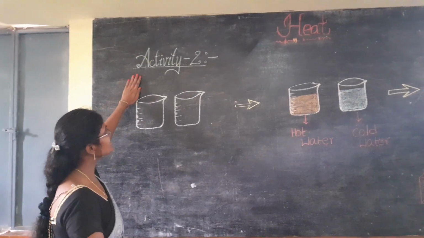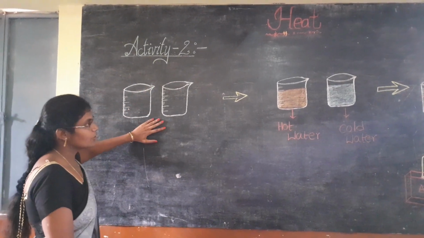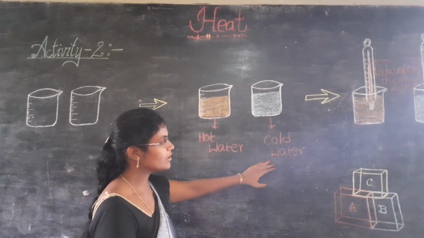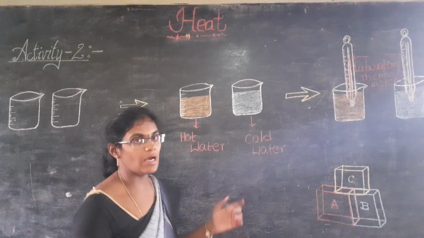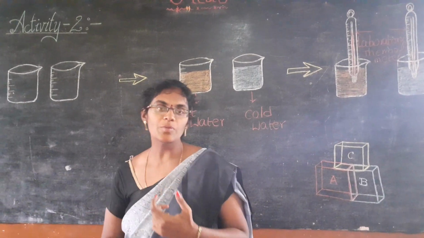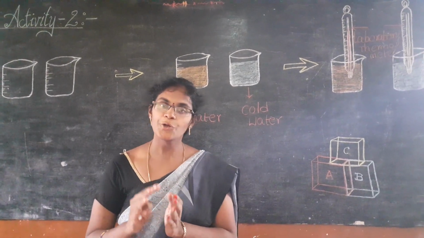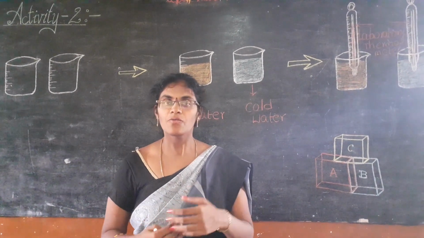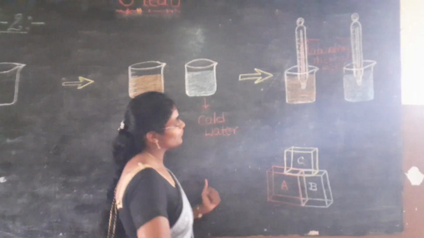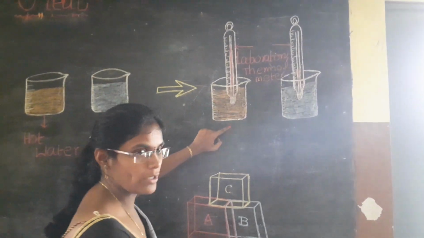Our next topic is activity 2. Take two beakers and fill one with hot water and another with cold water. Take a laboratory thermometer. Here we don't use a clinical thermometer. A clinical thermometer is used only for measuring human and animal body temperature. For laboratory purposes we use only a laboratory thermometer. So take a laboratory thermometer and keep it in hot water.